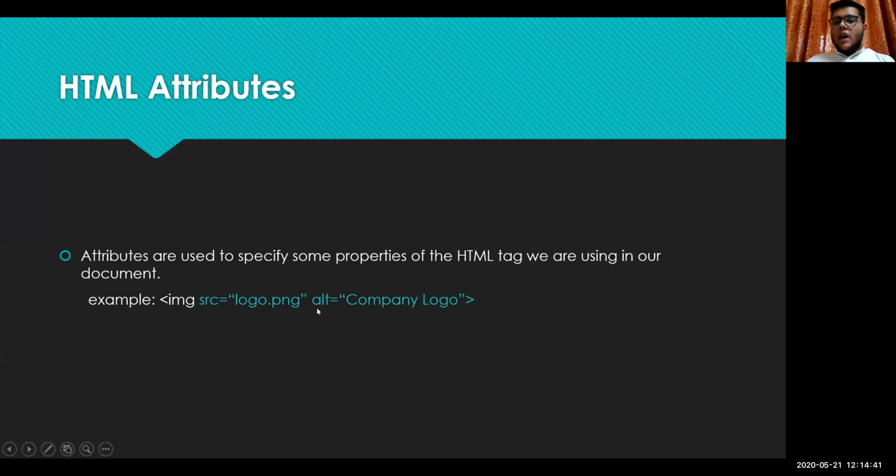Okay, and for this image tag there is also one attribute which is quite useful, that is alt. So sometimes when we are loading the website, some images might not appear directly. Then this alt attribute comes into play.